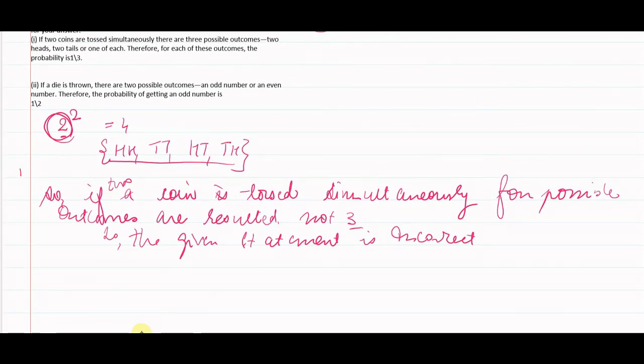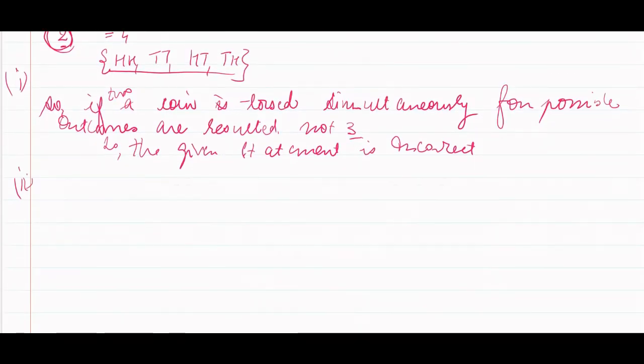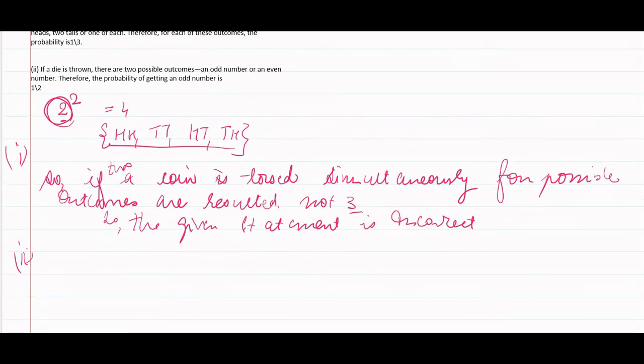Second one: if a die is thrown, there are two possible outcomes, an odd number or an even number. Therefore, the probability of getting an odd number is 1 by 2. As we know, if a single die is thrown, we get the numbers 1 to 6, so there are odd and even numbers. The probability of getting an odd number is 1 by 2, which is correct.